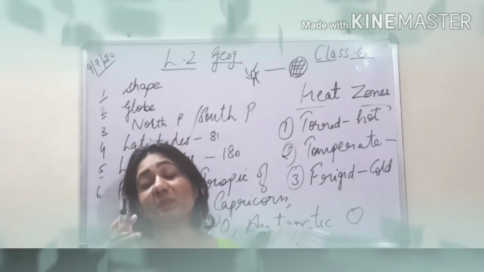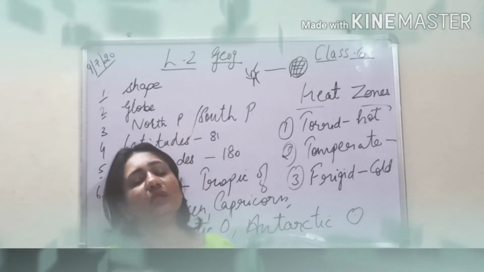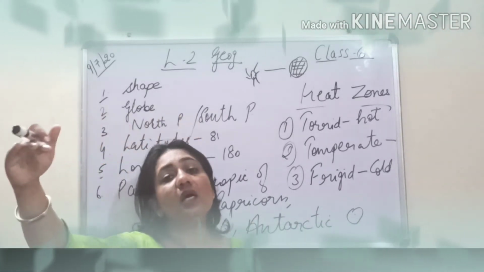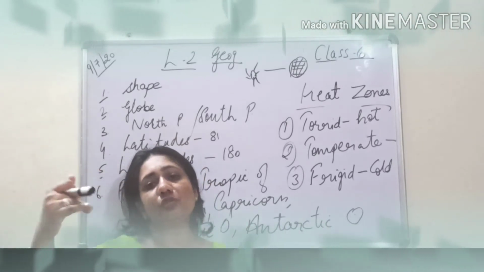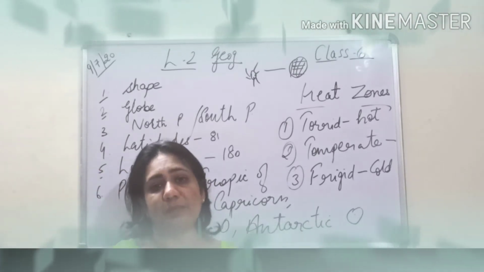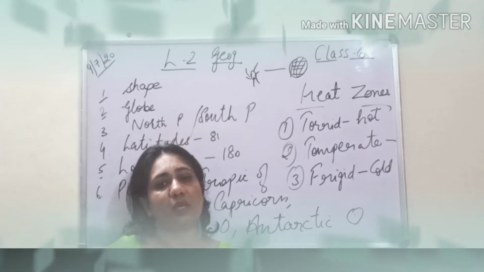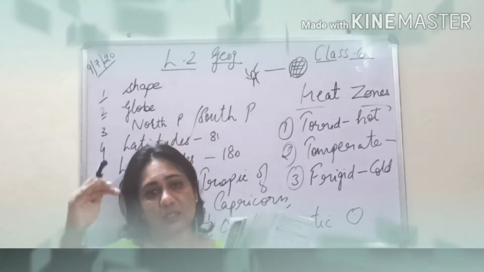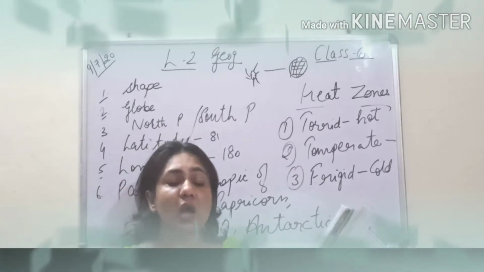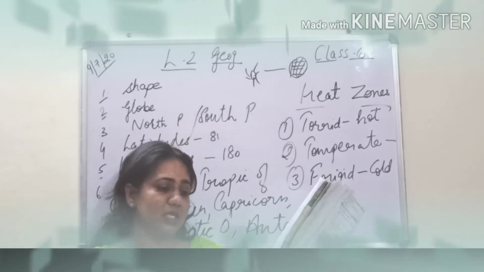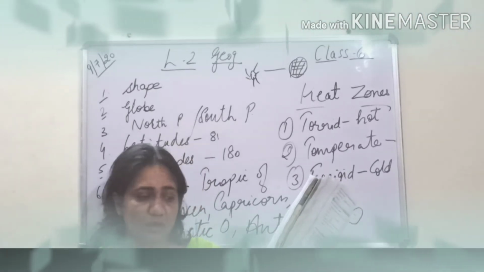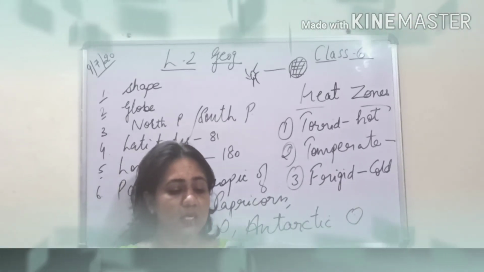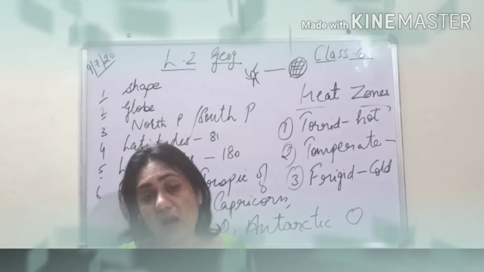Please underline. So this much you need to remember, where is the north temperate zone. It lies between the Tropic of Cancer and the Arctic Circle. You also need to remember where is the south temperate zone, between the Tropic of Capricorn and the Antarctic Circle. The south temperate zone is located in the southern hemisphere between the Tropic of Capricorn and the Antarctic Circle. And Antarctic Circle is always at 66.5 degree.